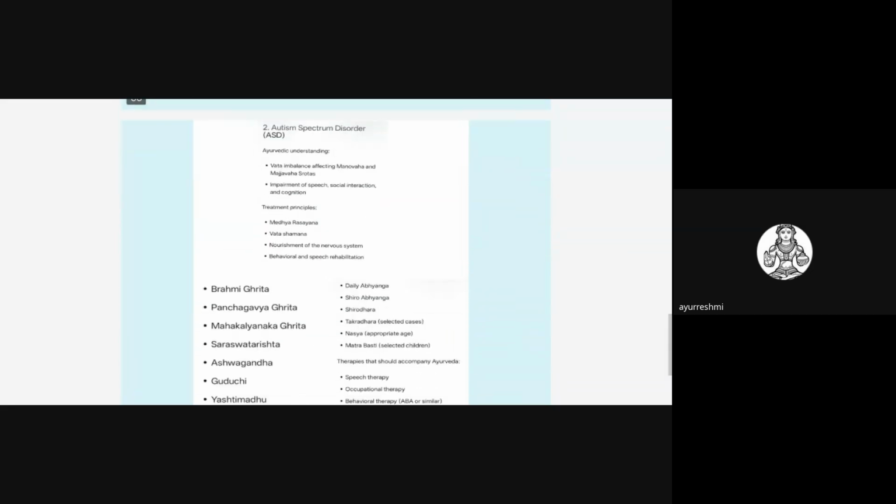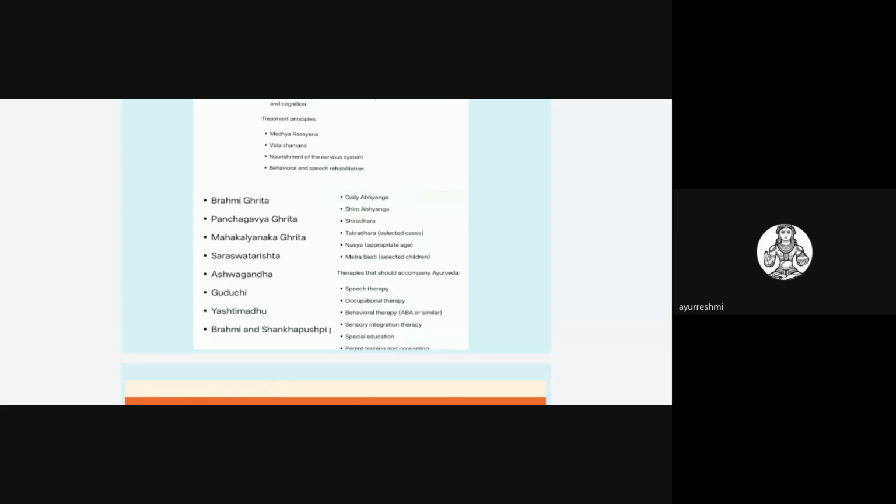So for autism spectrum disorders treatment in children, it is mainly vata imbalance affecting the manovaha srotas and majjavaha srotas, and impairment related to speech, social interaction, and cognition will be there. The common treatment principles are Medhya Rasayana and vata shamana drugs. Along with that, some of the medications are also mentioned in this slide.